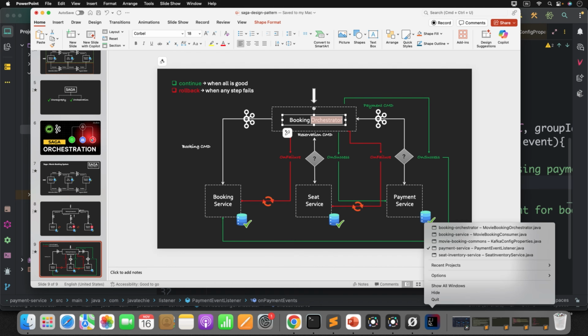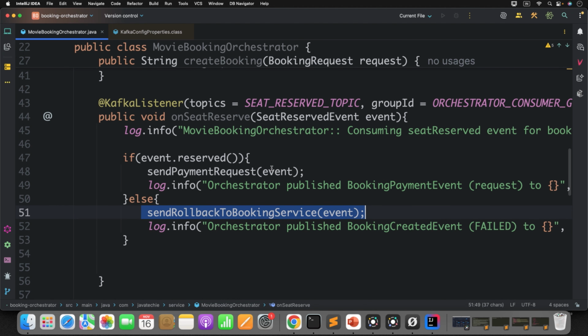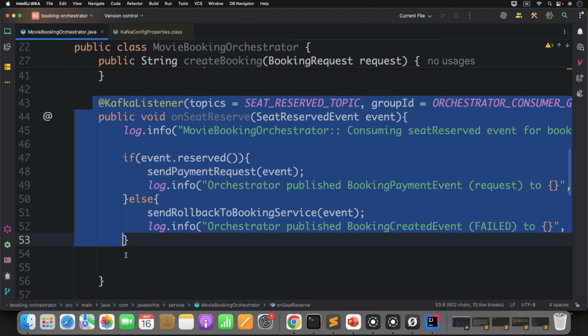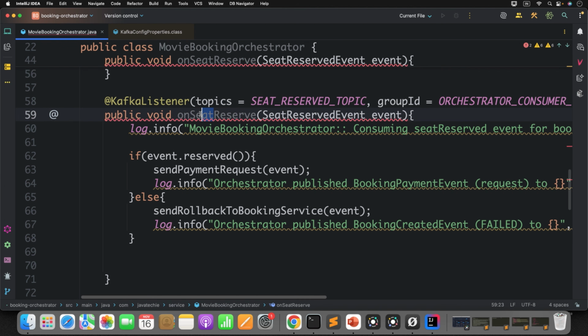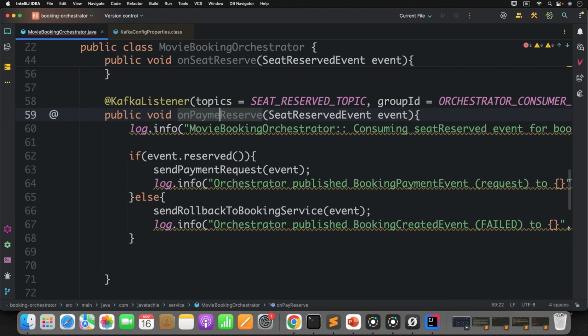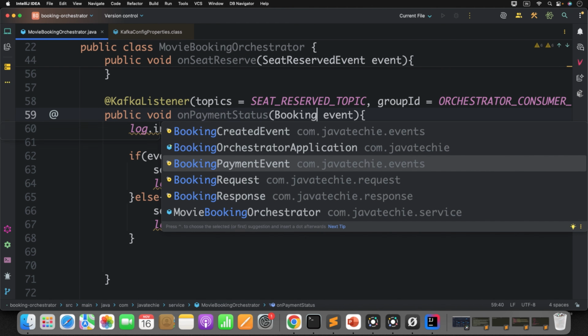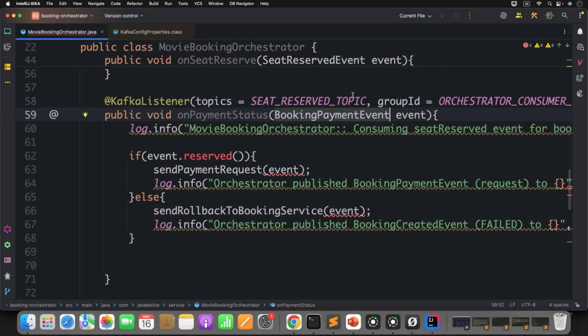Now let's write another consumer in the orchestrator to listen to the payment service success or failure event. Go to the orchestrator. I'll simply copy this and change the parameter. On payment status, it will receive the booking payment event. Which topic will it listen to? The payment event topic.